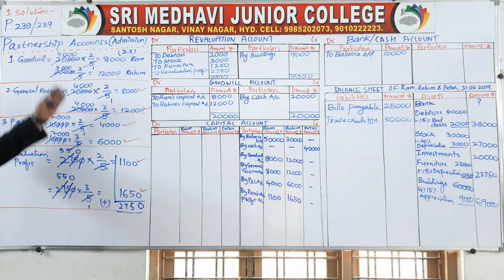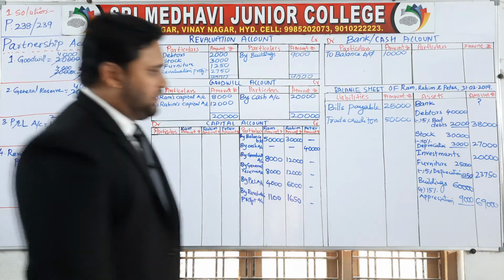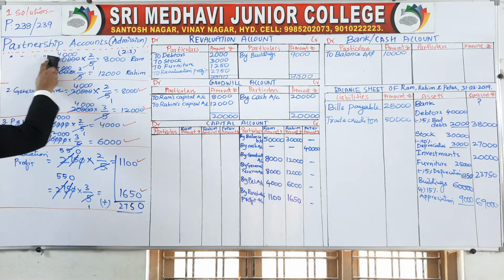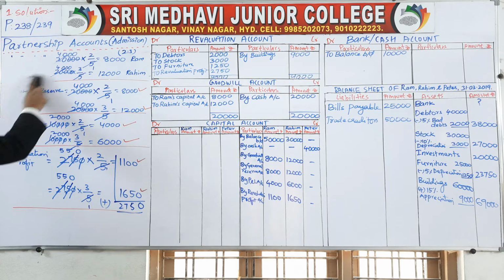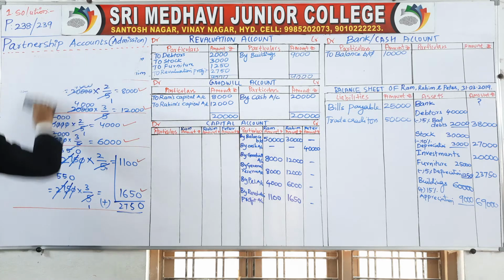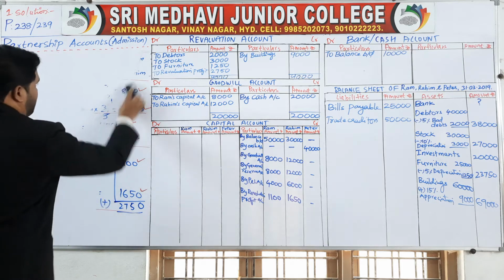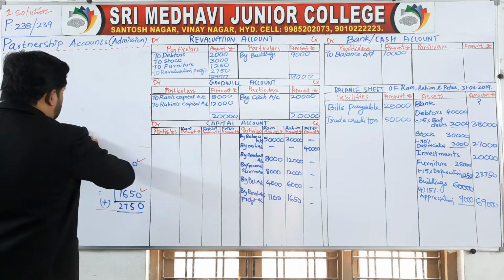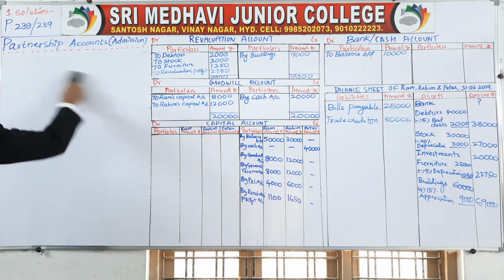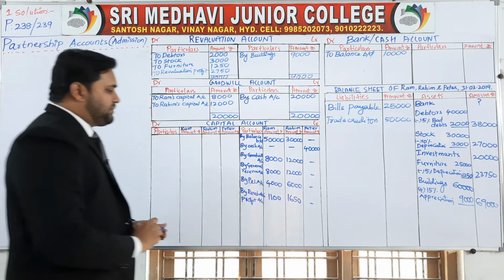Anything else is there? Nothing is there. So now go for calculations. How you are going to calculate means add all the amounts of Mr. Ram, Mr. Rahim and Mr. Peter. So you will come to know the present capital balances of Ram, Rahim and Peter. Here, what is the total of Ram, Rahim and Peter means?